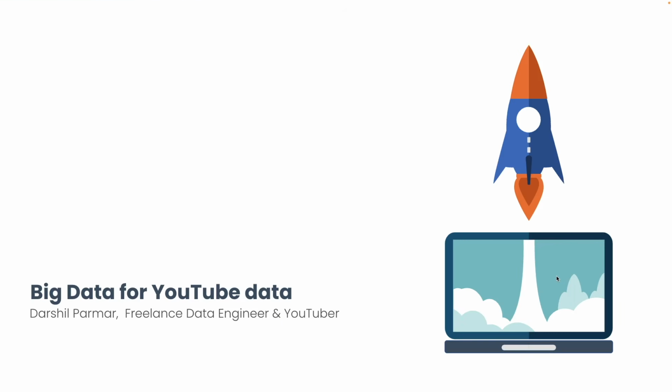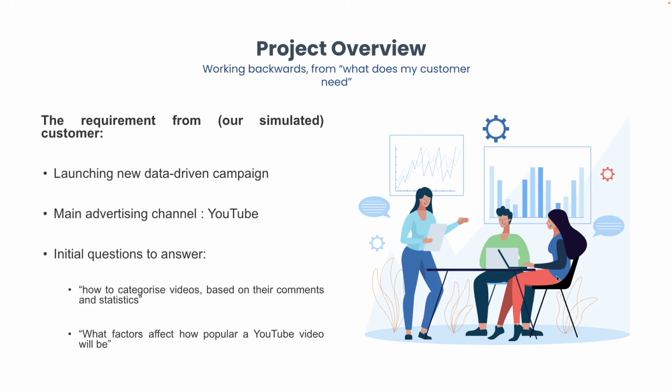So let's start by understanding what we will be doing in this project. So consider we have a client or a company who wants to run some ad campaign online, and they selected their main advertising channel as YouTube. They want to understand some of the initial questions they have, such as how to categorize videos based on their comments and statistics. What are the factors that affect how popular a YouTube video will be? These are the things they want to understand before actually investing money in the YouTube campaign.